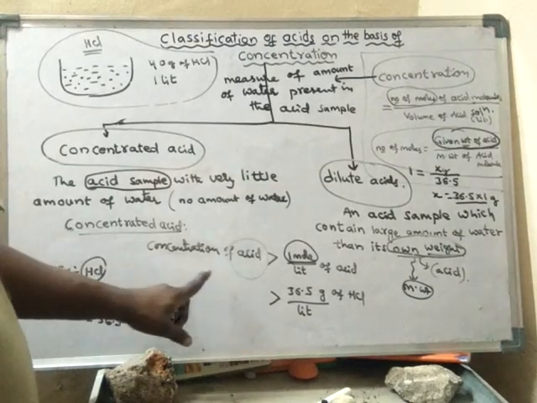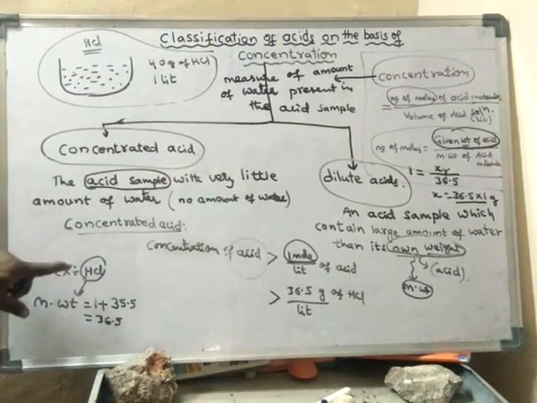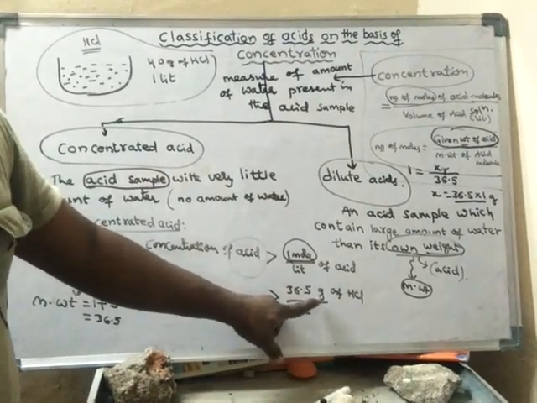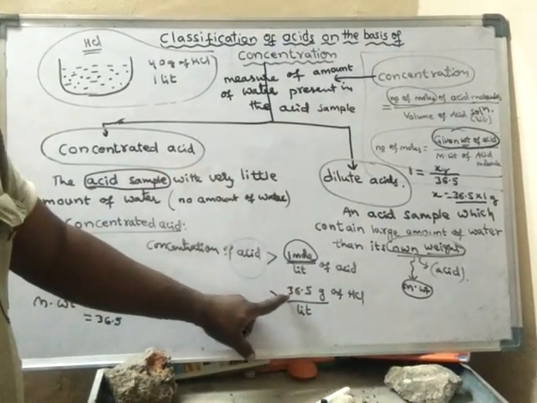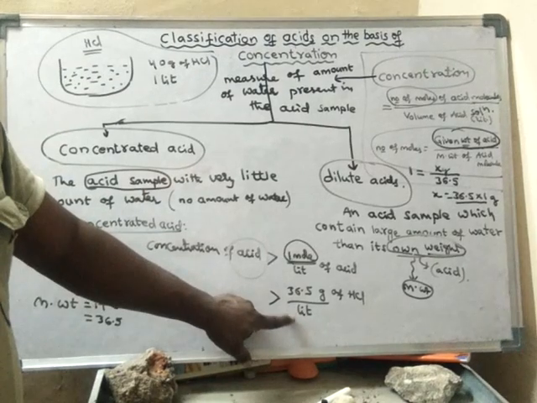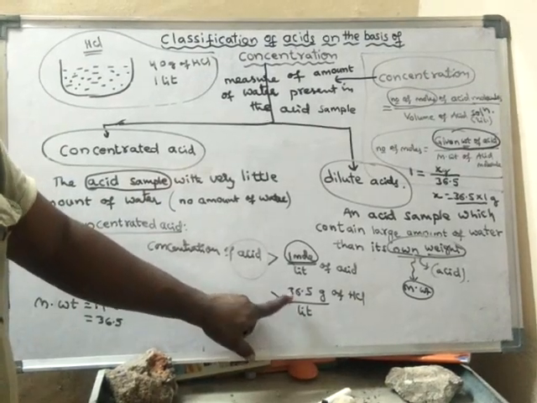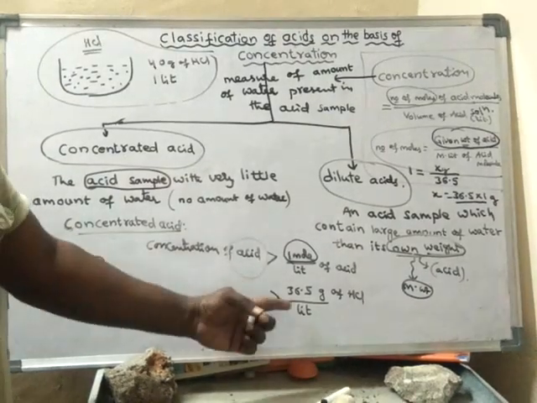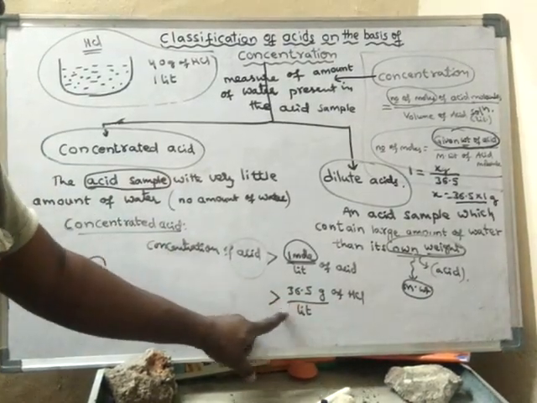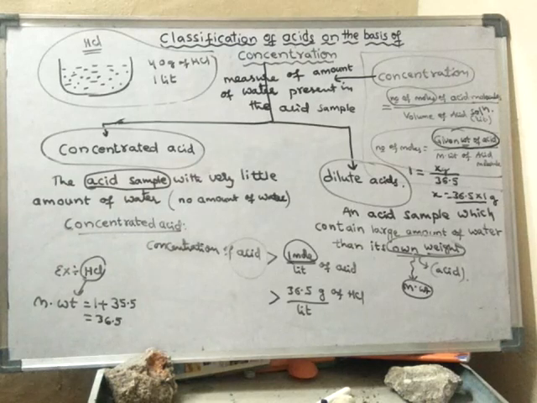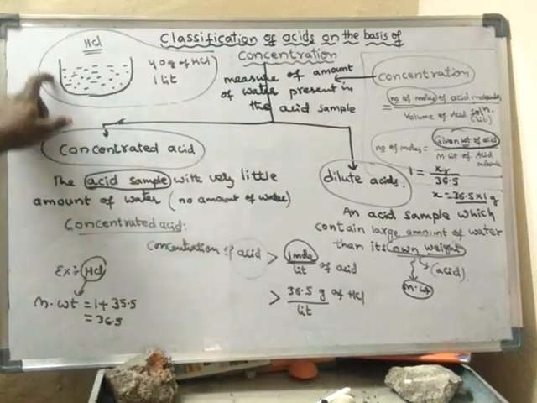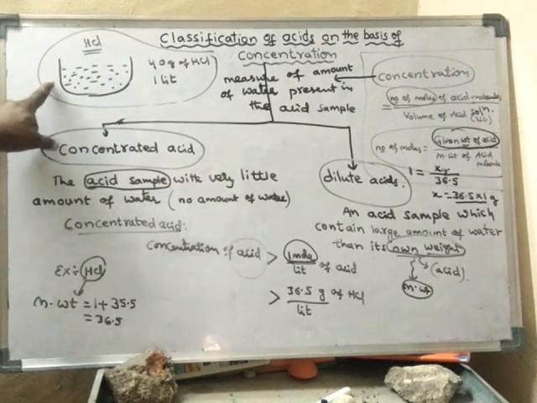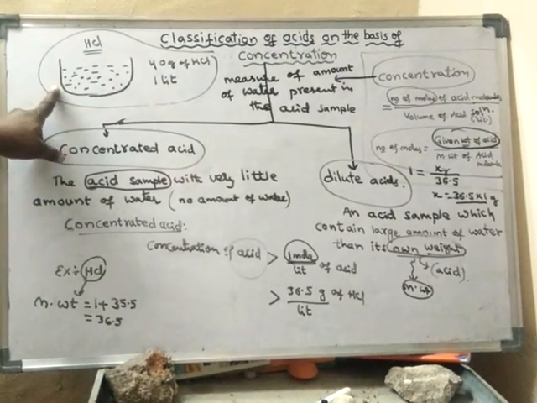Okay, how? For example, if you take HCl, 1 mole means 36.5 grams of HCl. Suppose in 1 liter of acid, if there are 36.5 grams of HCl, and if it is more than 36.5 grams of HCl, then it is said to be concentrated acid. So here HCl acid is given. Is it a concentrated acid or dilute acid?